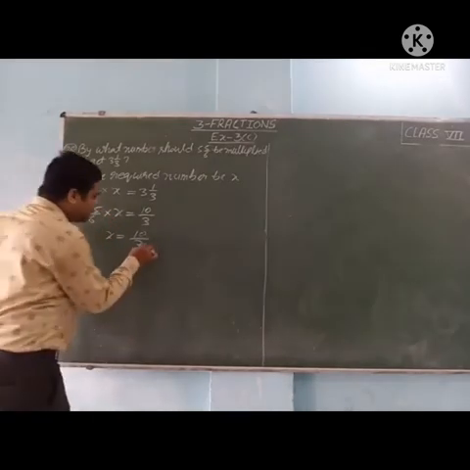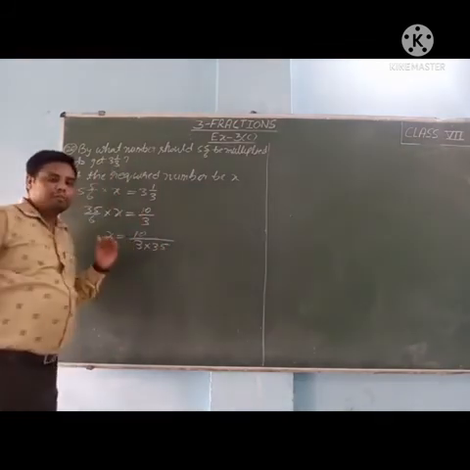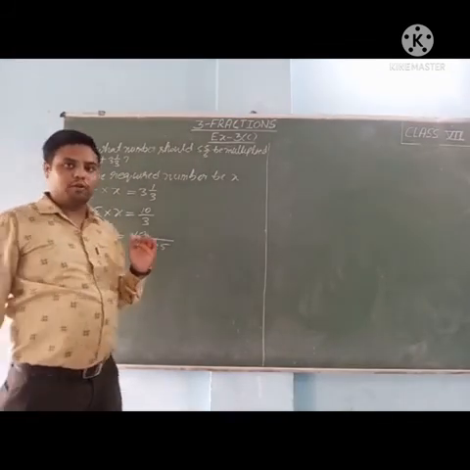It means 35 will come here with 3 in the denominator, 3 multiplied by 35. This I explained to you in the rational numbers chapter also.